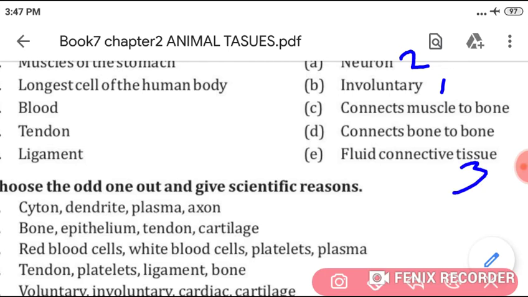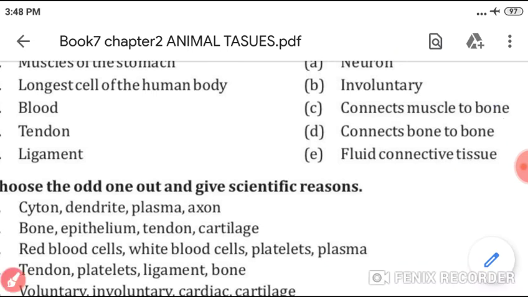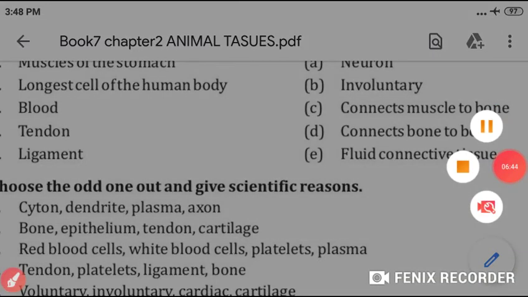Tendon. Its answer is connects muscles to the bone. And ligaments connect bone to bone. 21453. Now students, come to choose the odd one out and give scientific reason.